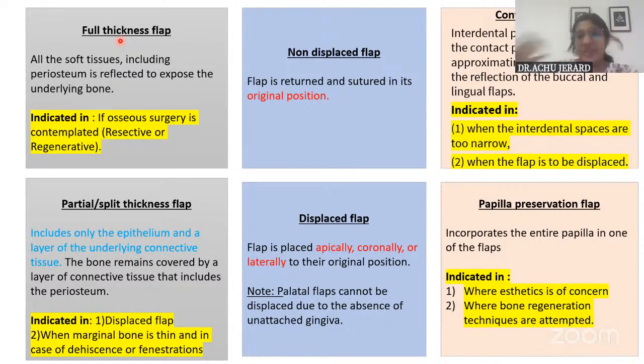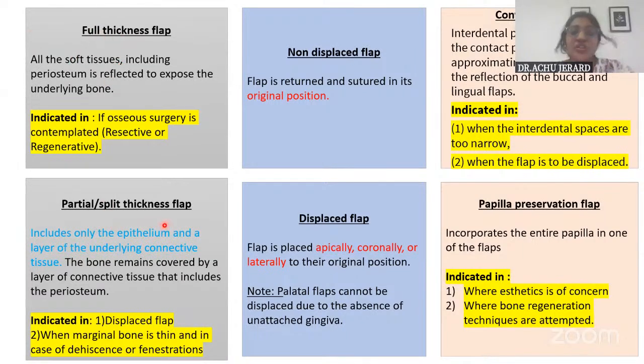Okay. And to expose the underlying bone. So this is indicated in what scenarios? Where a bone surgery is required, this must be done, right? We have to gain access directly to the bone. So in resective or regenerative procedures, we prefer full thickness flap only.